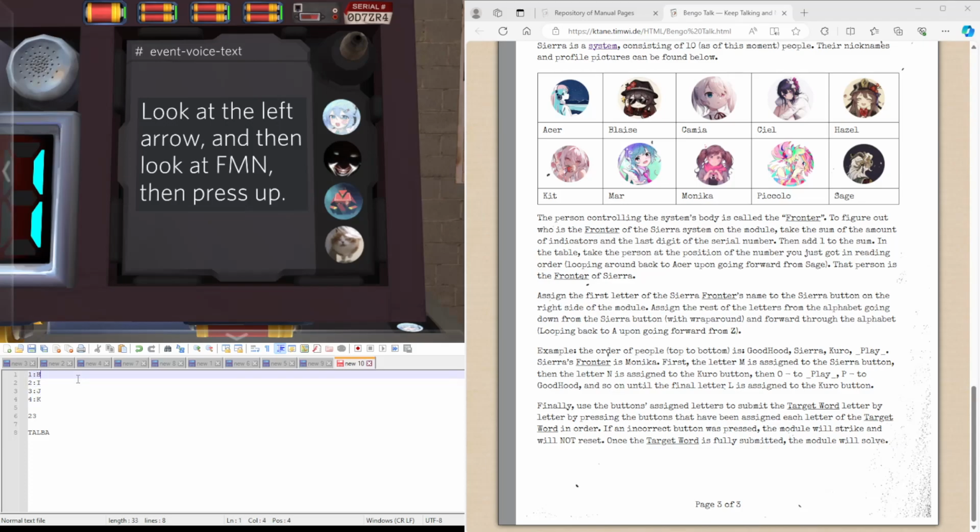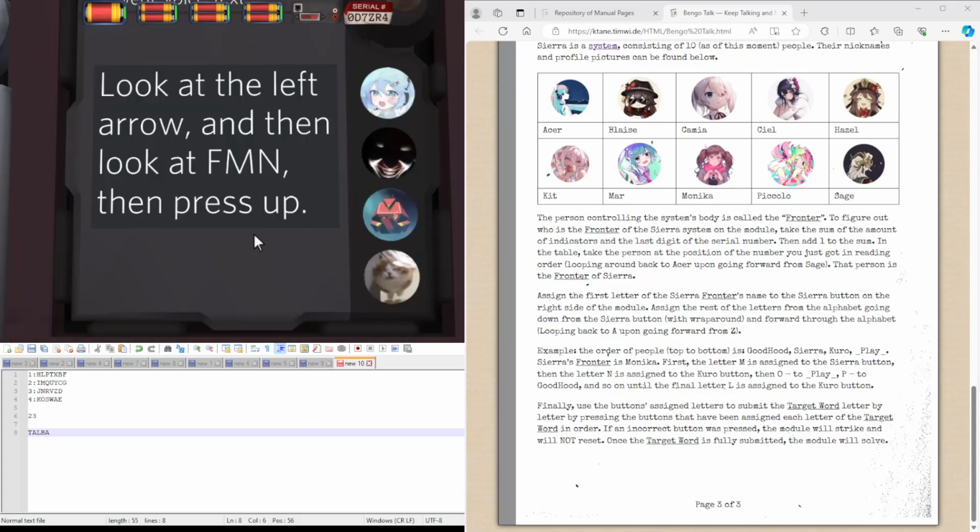So it'll be I, J, K, LMNO, PQRS, TUVW and so on. When you get to Z, you loop back around to A, F, G, and two people will have one more letter than the other two. Now that we have this, we're going to see who has each letter of this word, so we can spell out our target word of Talbot.